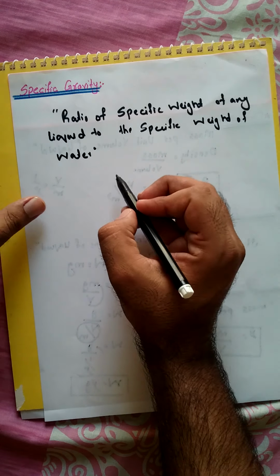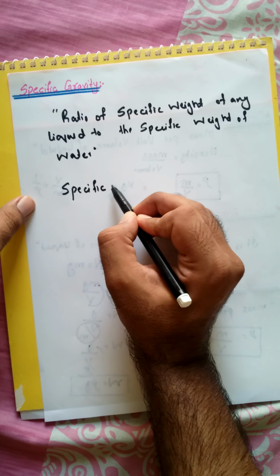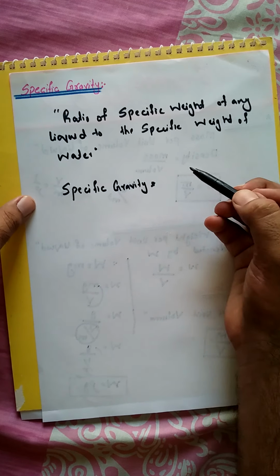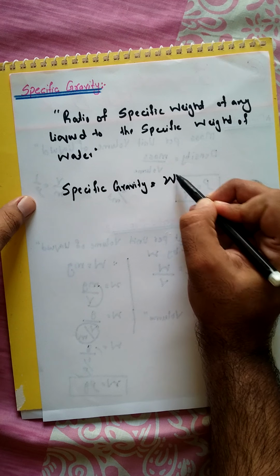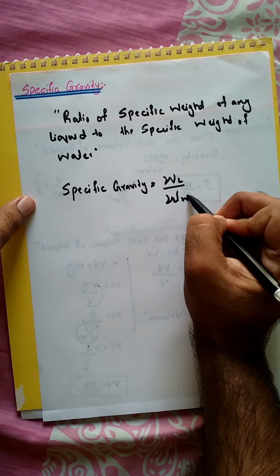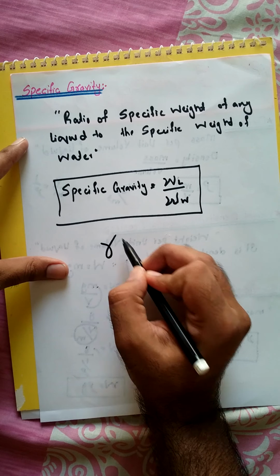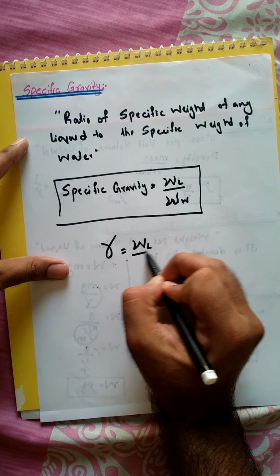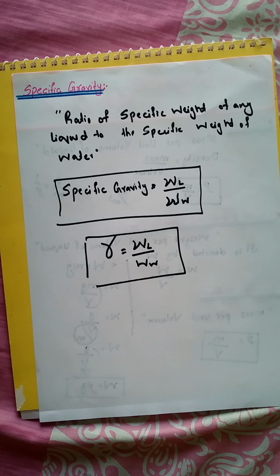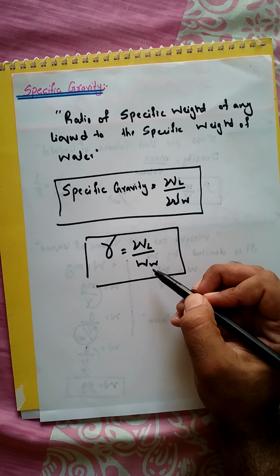Water is taken as a standard, so specific gravity is equal to the specific weight of any liquid divided by the specific weight of water. So here we derive it. Specific gravity is denoted by gamma, so WL divided by WW. This is the formula for specific gravity. Here WW means specific weight of water, which is a standard.